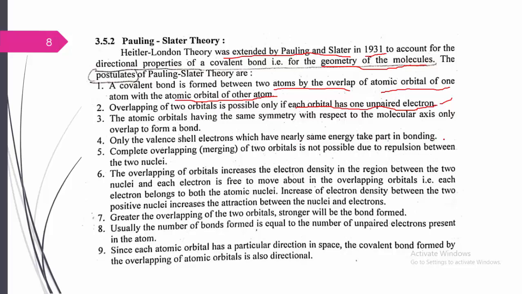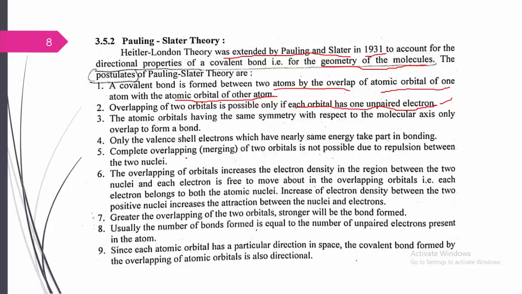This is also a very important postulate. It may not be possible with atomic orbitals of different, higher energy.